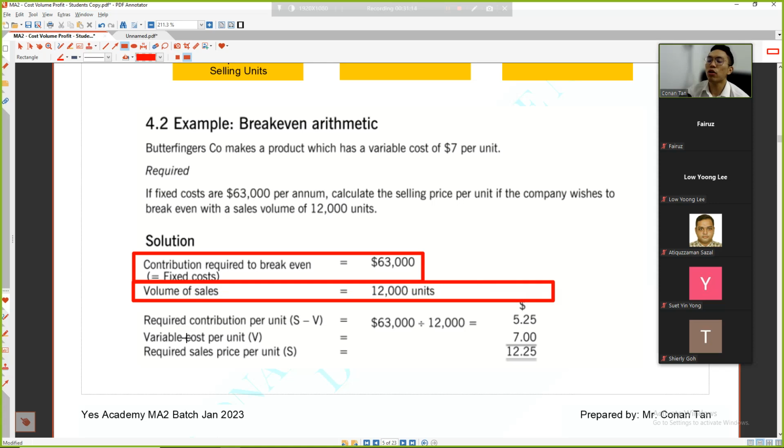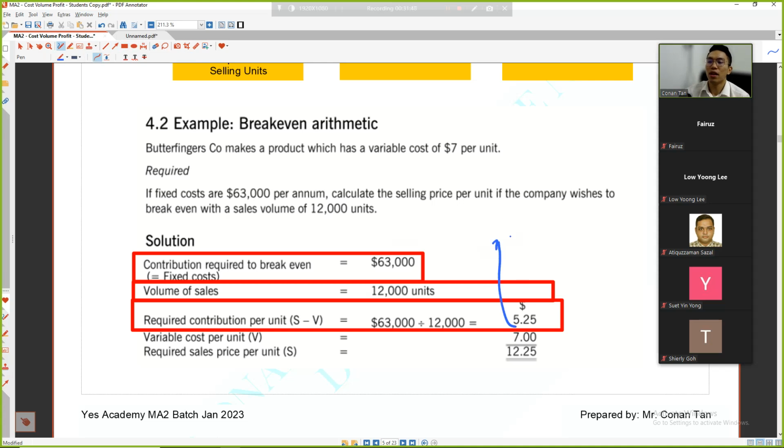The required contribution is 63,000, and the volume of sales is 12,000. Of course, the required contribution S minus V is 5.25. True, right? Because 63,000 is the amount of contribution. If you sell 12,000 units, each unit must at least earn 5.25. This is to cover your fixed cost only.